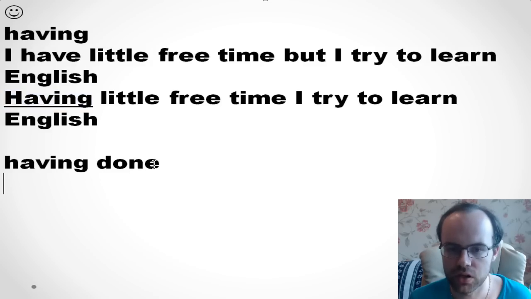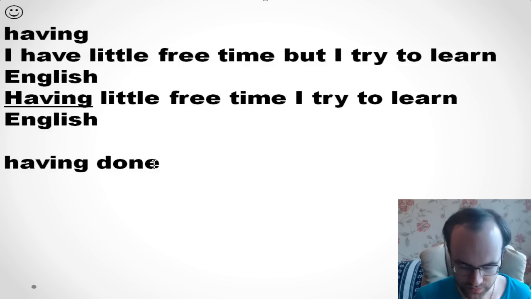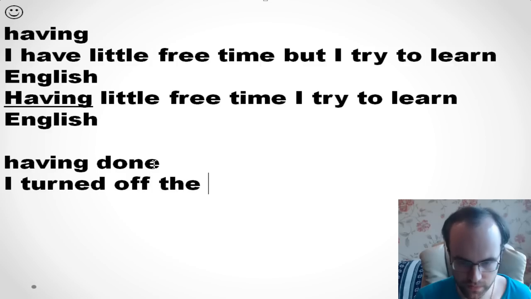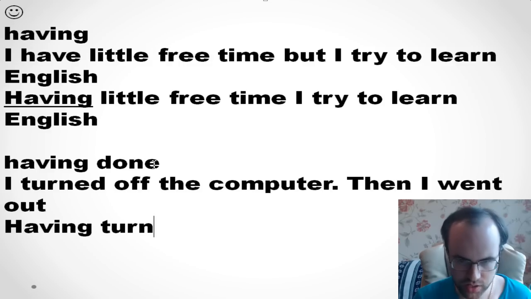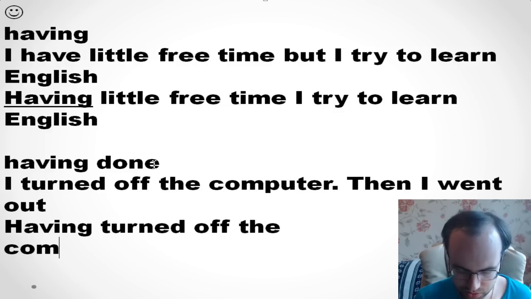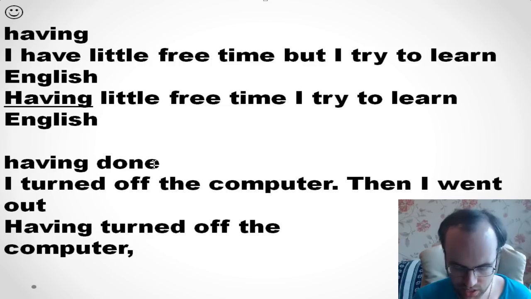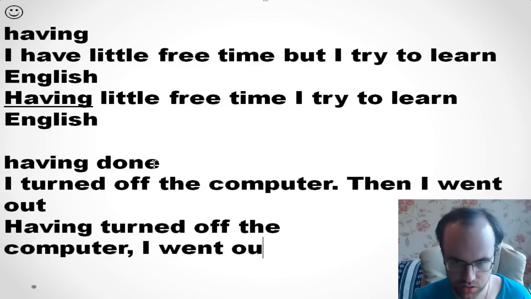For example, I turned off the computer. Then I went out. Or then I left home. Or I can say having turned off the computer, I went out.